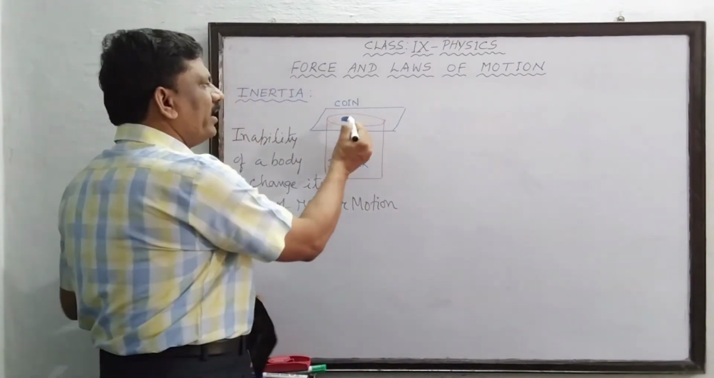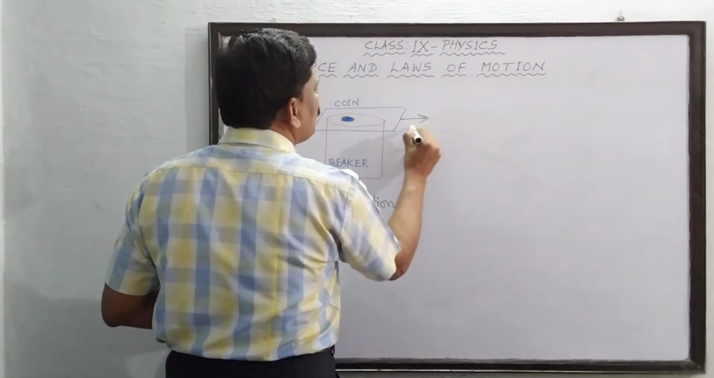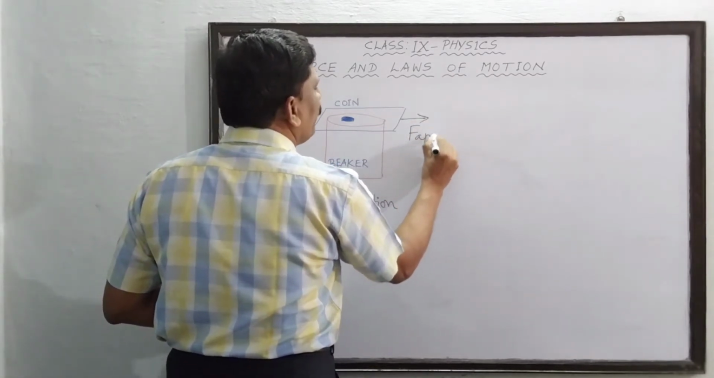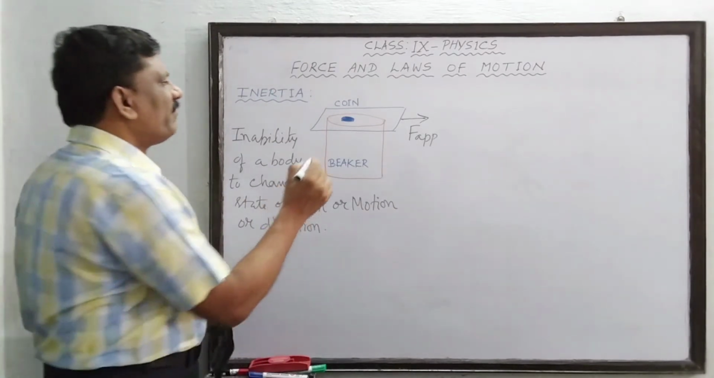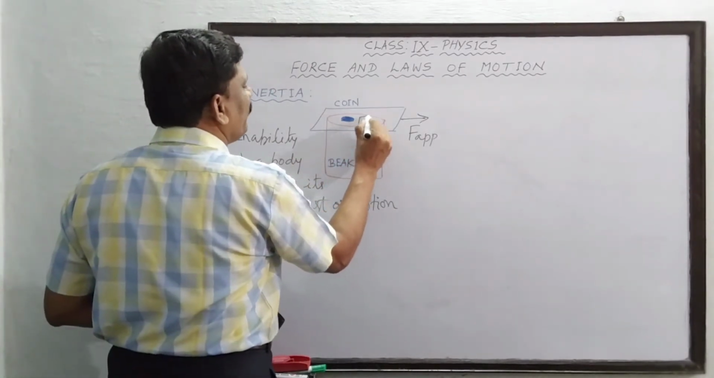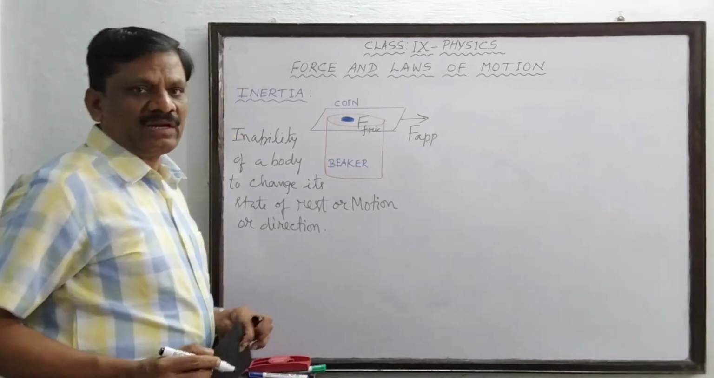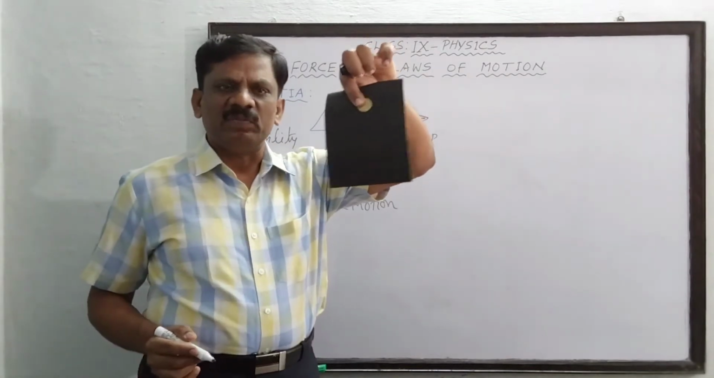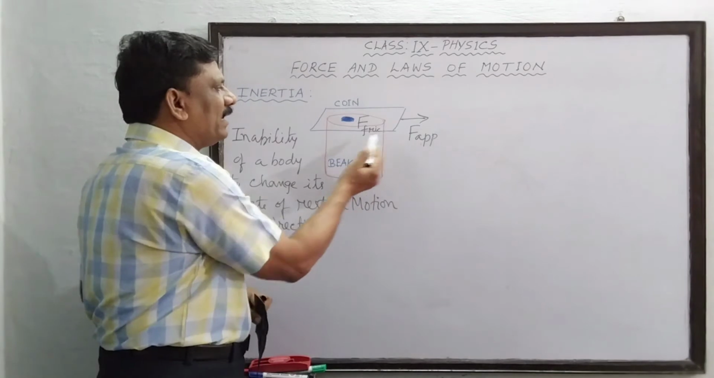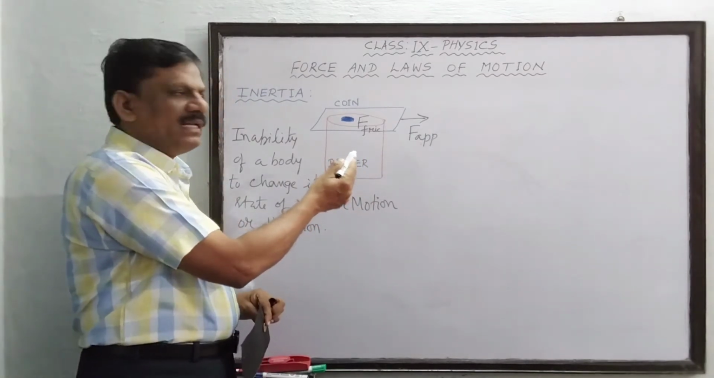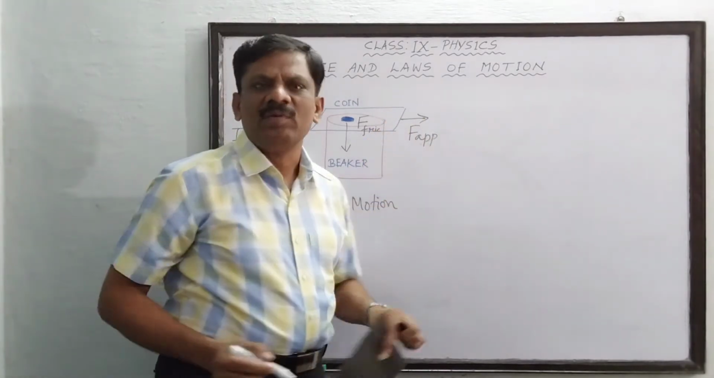So, when the coin was initially placed on the cardboard and this force was applied, the applied force is denoted by the symbol F applied. There will be some frictional force, F friction, between the coin and the cardboard. So, when you apply a force greater than this frictional force, then the coin will be dropped inside and only the cardboard will come out.